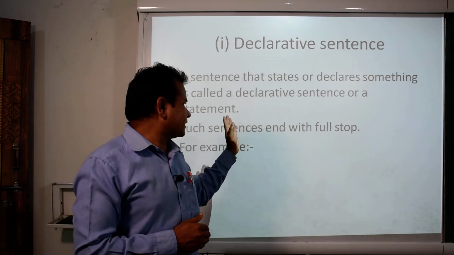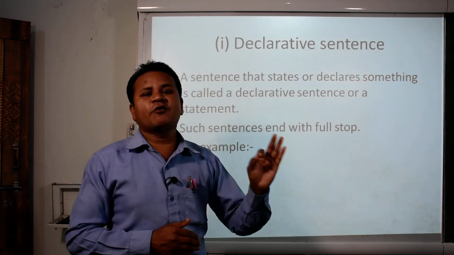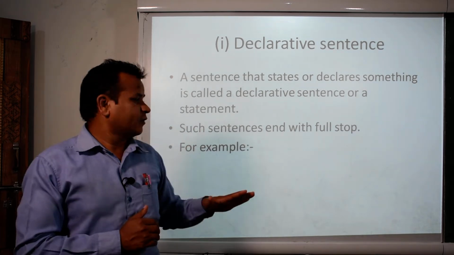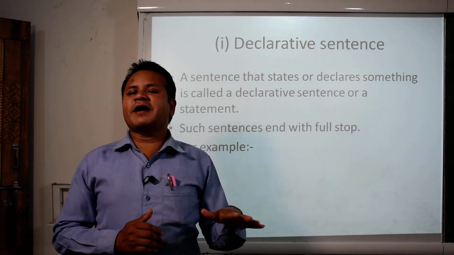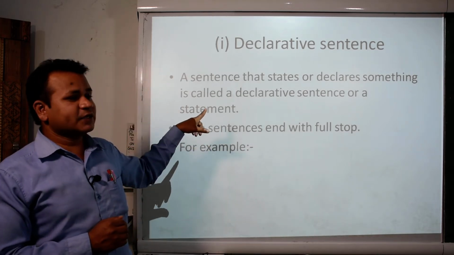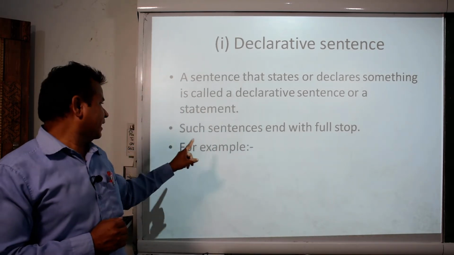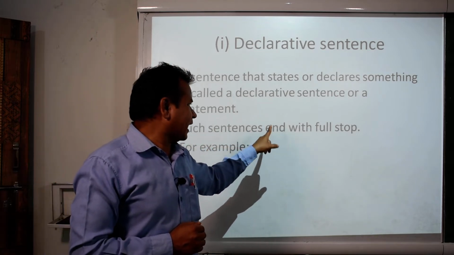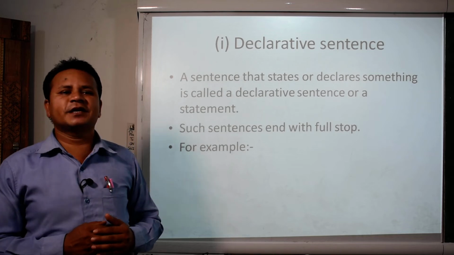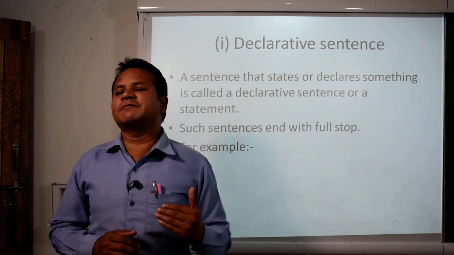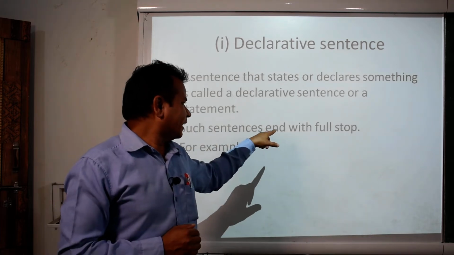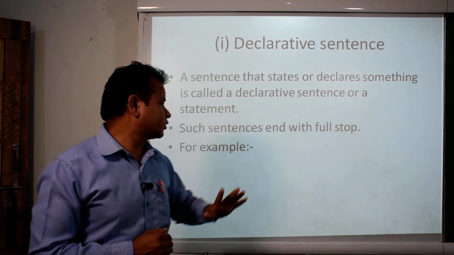Such sentences end with a full stop. This is a very important thing. How do we identify the kind of the sentence? In the definition it is clearly said, such sentences end with the full stop. Whenever we make a certain type of statement or we declare something, that type of sentence ends with the full stop.